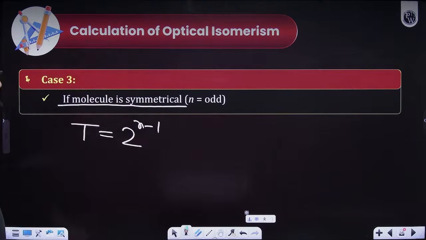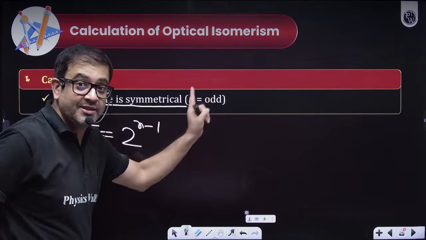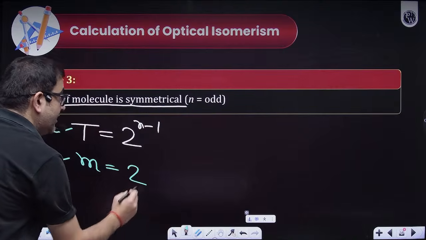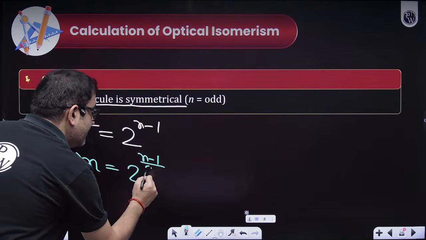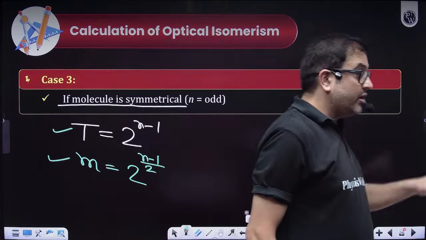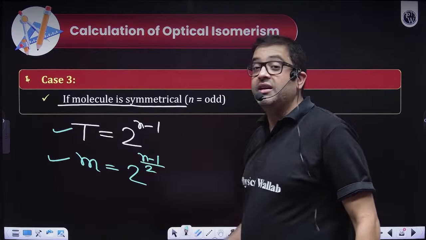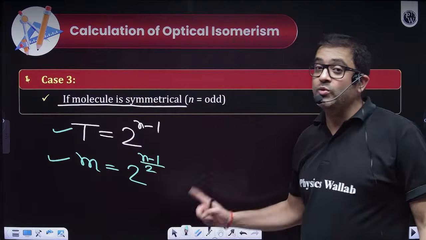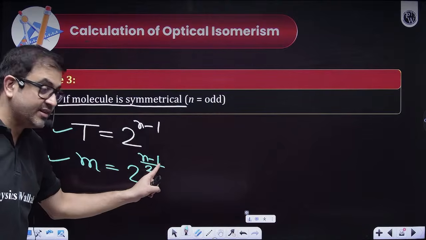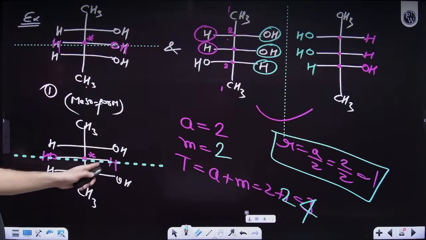Total is right. So what will be the general formula for meso form if molecules are symmetrical? Then it will be 2 raised to the power n by 2 minus 1, because n is even. Just check. Okay sir, let us do it. If n is 3, then 3 minus 1 is 2, 2 by 2 is 1, 2 raised to power 1 is 2, and yes sir, we had 2 meso forms.